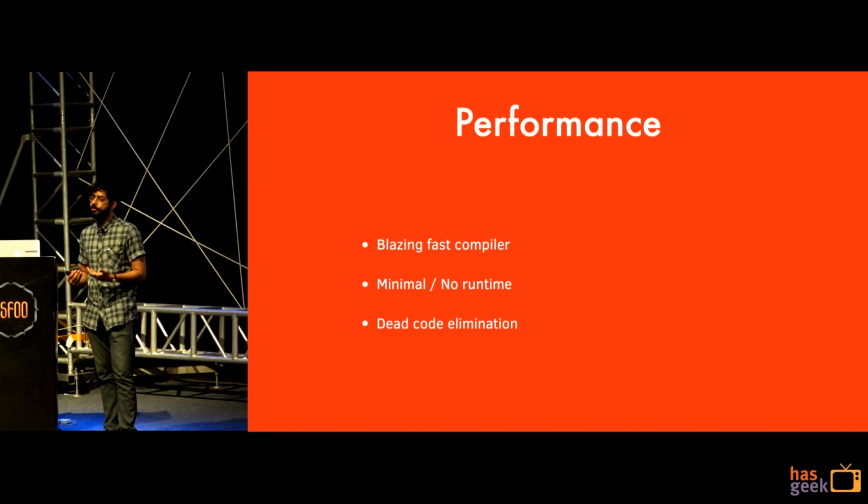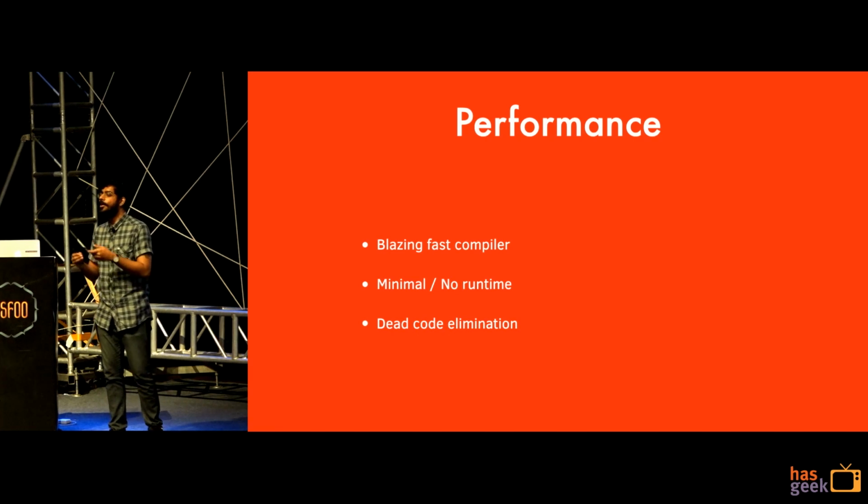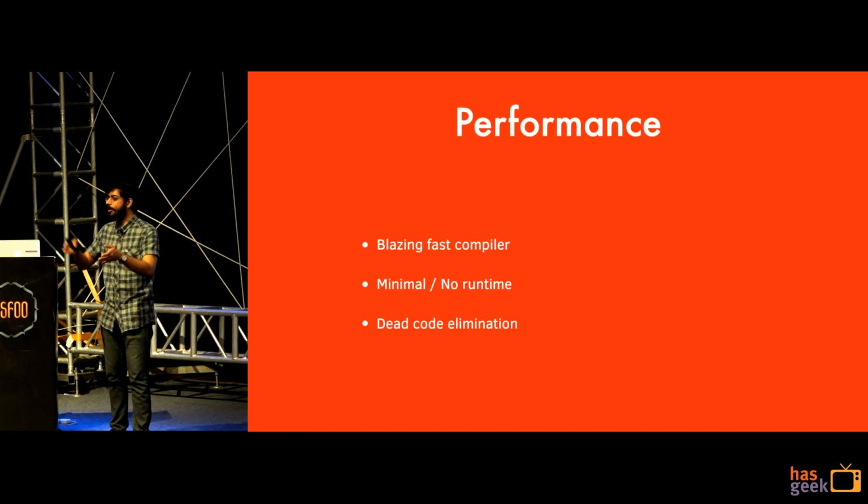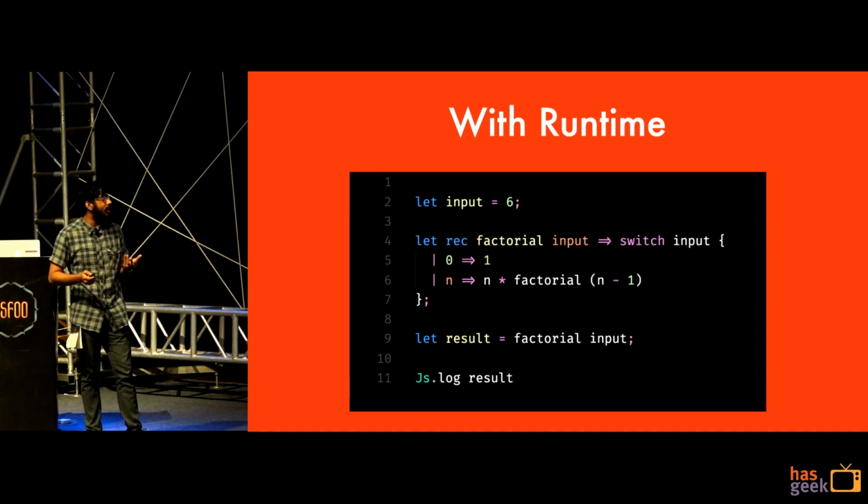But one of the reasons that Reason was invented, see what I did there, is the fact that OCaml and JavaScript in a lot of cases have a 1:1 similarity, right? Whether that's switches, objects, arrays, or let bindings. So in a lot of places, you're able to very simply translate things over without needing to pull in any of the runtime. Let's take a look at how that looks.